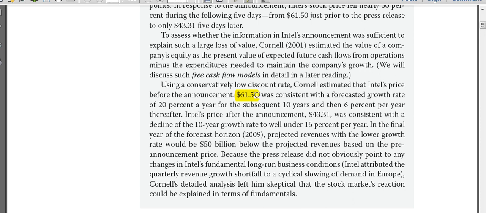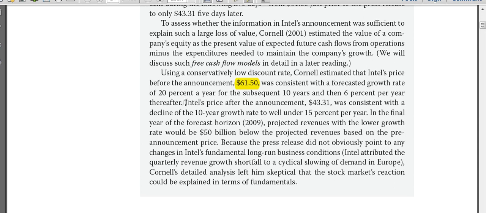So what has he done over here? He knows the dividend part of it, he knows the price, he also knows the required rate of return. So he has put all those three elements, and he has found out the growth rate that is implied by the market. Again, he has put the price, P0 is equal to 61.5, he has put the dividend, he has put the required rate of return, and he has manufactured the growth rate by the reverse engineering method that the stock is commanding right now in the marketplace. Okay, the market's implied growth rate. So that is 20% per year for the subsequent 10 years and then 6% per year thereafter.